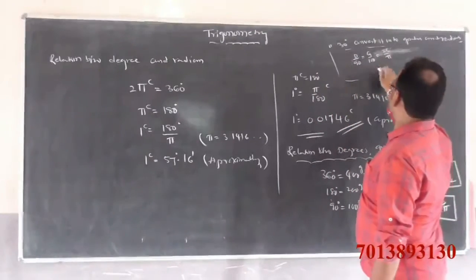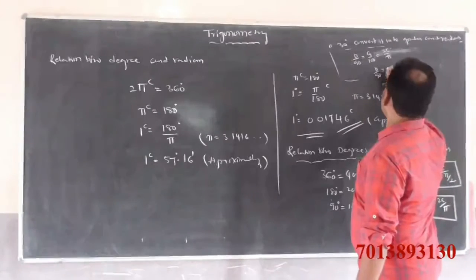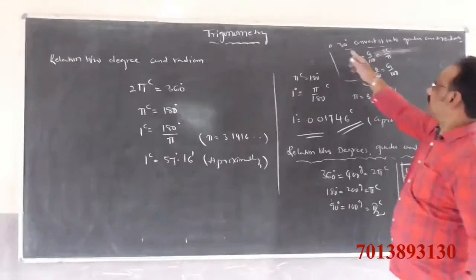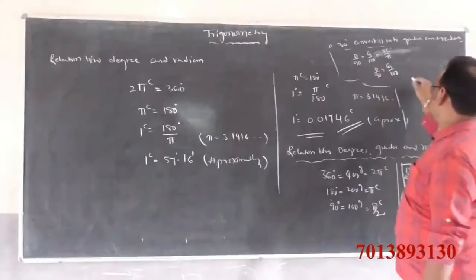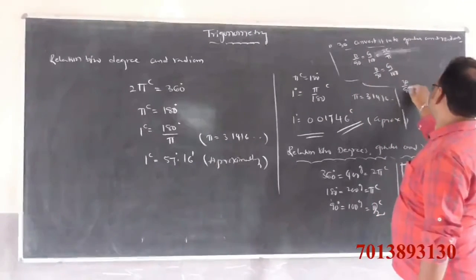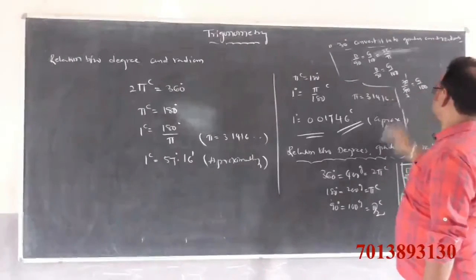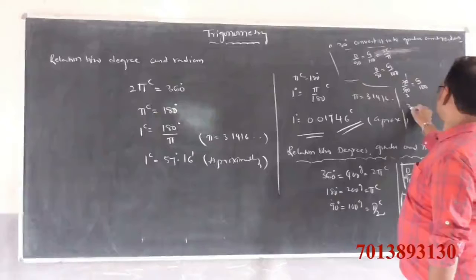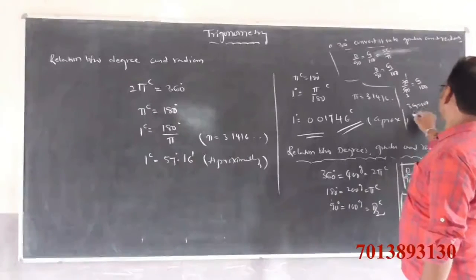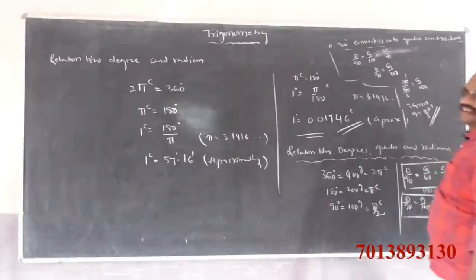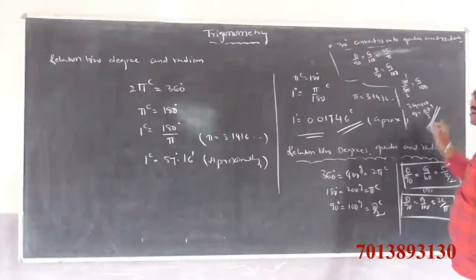If you want grades, take d by 90 is equal to g by 100. We get the d value, that is 30 by 90 is equal to g by 100. 30 ones are 30, 30 threes are 90, so 1 by 3. If you do cross multiplication, g is equal to 100 by 3 grades. So 30 degrees is equal to 100 by 3 grades.